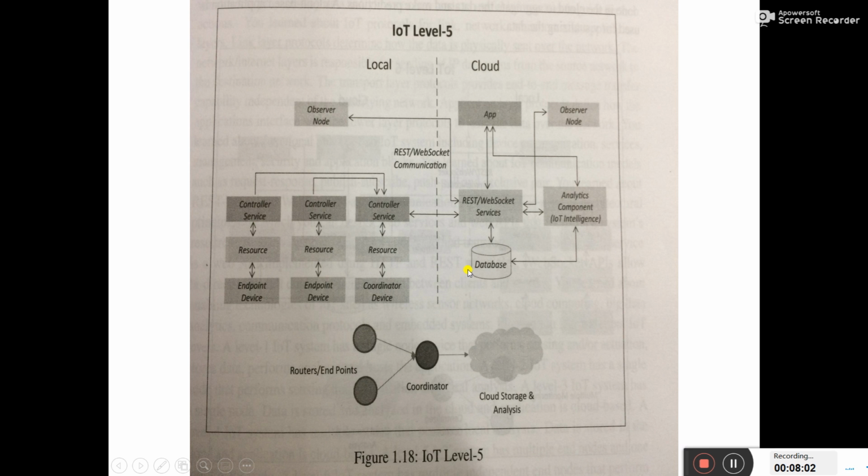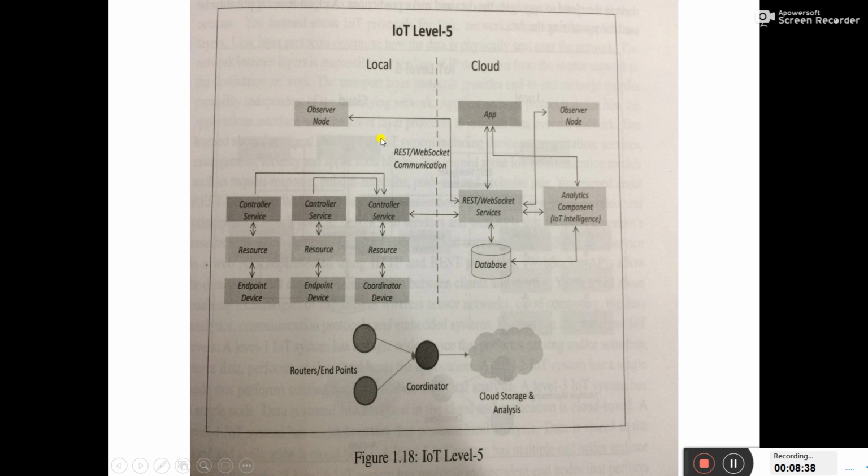This is IoT level 5, and in this case you will find that there are many things. There are endpoint devices also, there are coordinator devices also. So many endpoints give their data to the coordinator, and then this coordinator provides the data to the cloud. The same thing is happening over here. All these endpoints are taking the data, and this data is fetched by the coordinator, and this coordinator provides the data to the REST service or WebSocket service, which is again happening as in level 4.